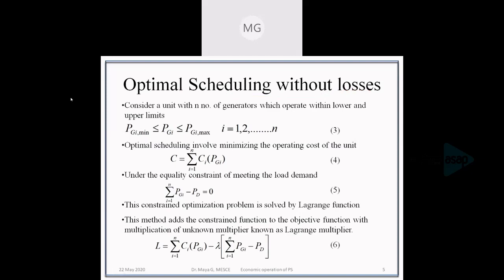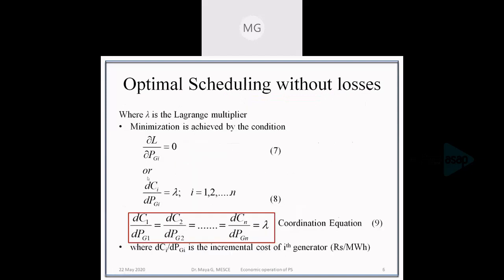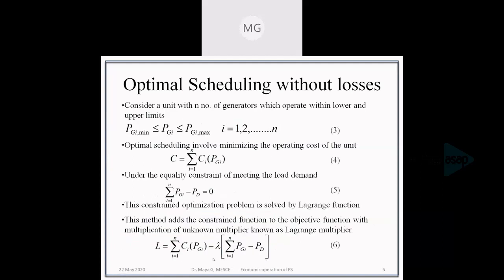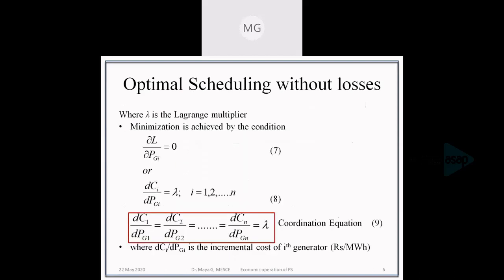So we have to find out the minimum value of the cost, and that is the Lagrangian function. We have to minimize the Lagrangian function. What are the variables in that particular Lagrangian function? We have only one variable, that is the generation. One variable means the generation of each and every unit, PG1 up to PGN. But PD is a constant, that is the load demand. So PGs are the variables and PD is a constant.